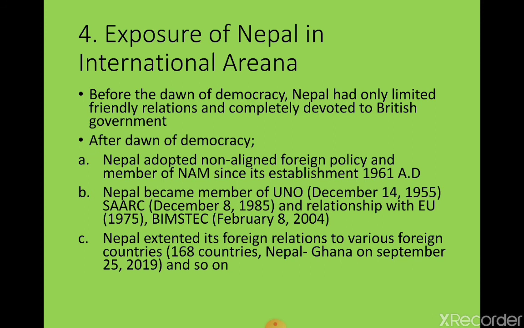We have maintained diplomatic as well as bilateral and multilateral relationships. Likewise, Nepal extended its foreign relations to various countries. So we can see the data. So far we have maintained diplomatic relationships with 168 countries. Recently, Nepal and Ghana established diplomatic relations on September 25, 2019. Okay, this is the latest data.